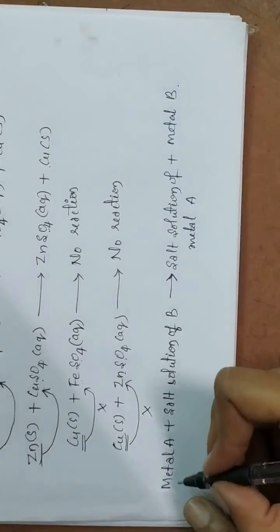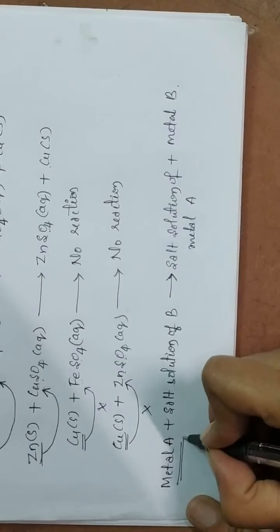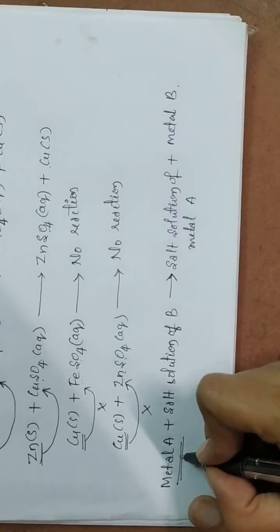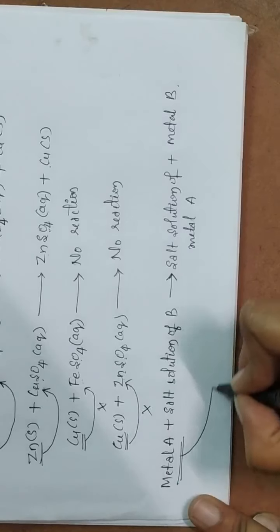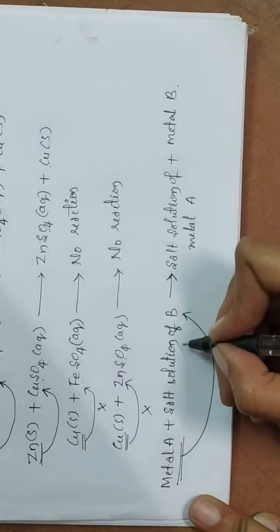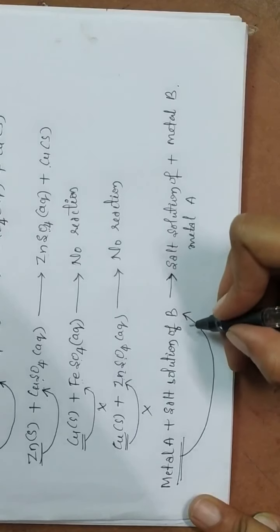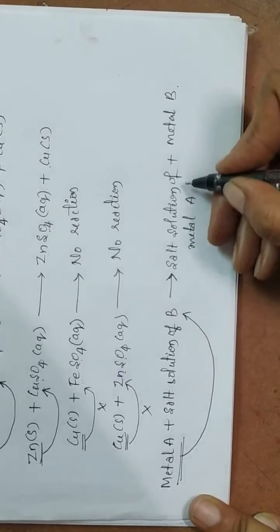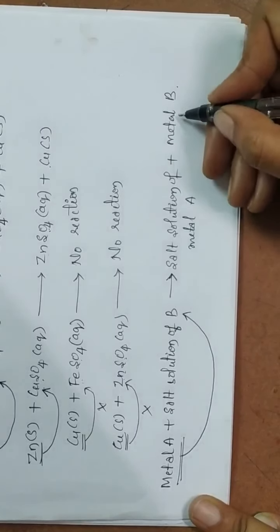Here the metal A is more reactive and it displaces the metal B from its salt solution. Okay, and we'll get salt solution of metal A and metal B.